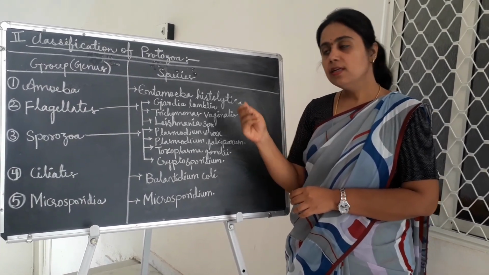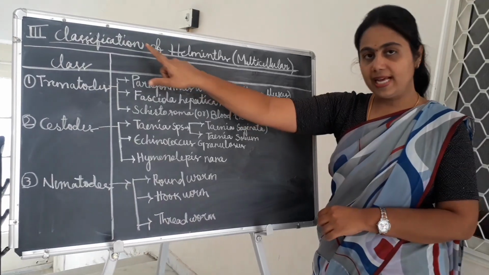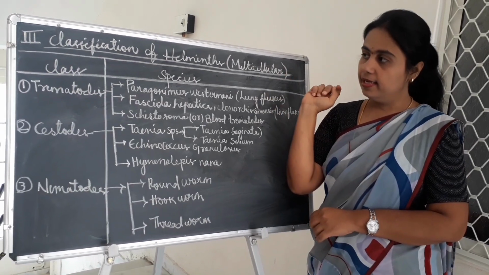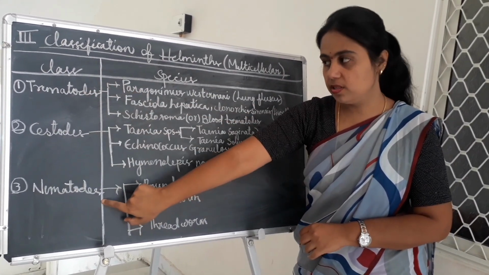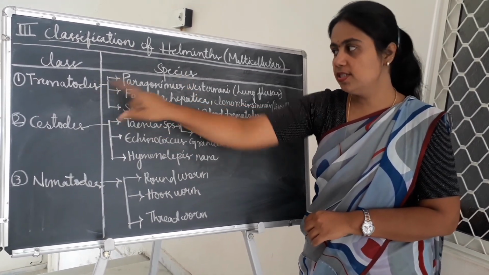Next we will see the helminths classification. Helminths are multicellular, and we are going to study trematodes, cestodes and nematodes. What species are we going to study in trematodes?